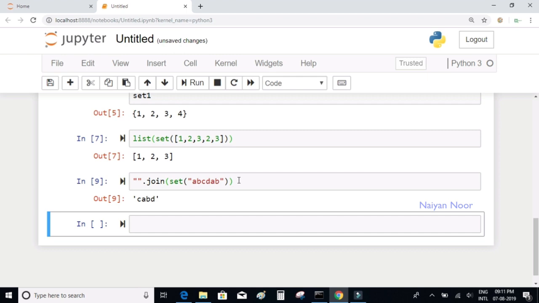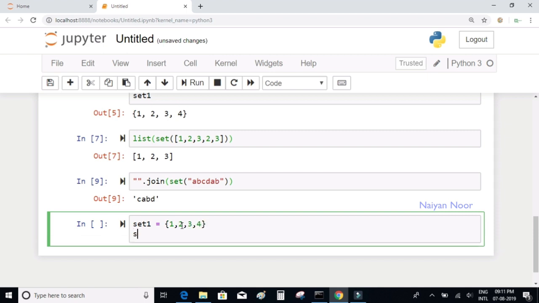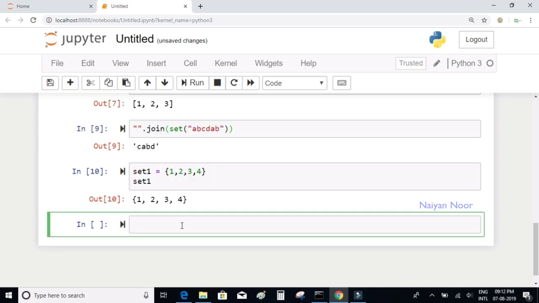If you want to check if an item exists in the set, you can directly write an if statement on the set. So I'll declare set1 equal to 1, 2, 3 and 4. If you want to check if an item exists inside your set, you can directly write an if statement.